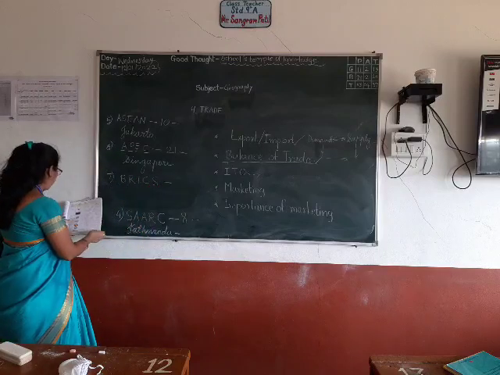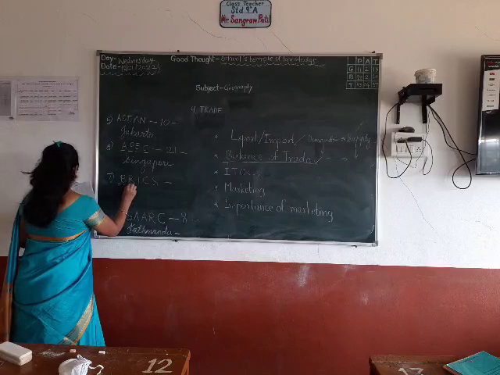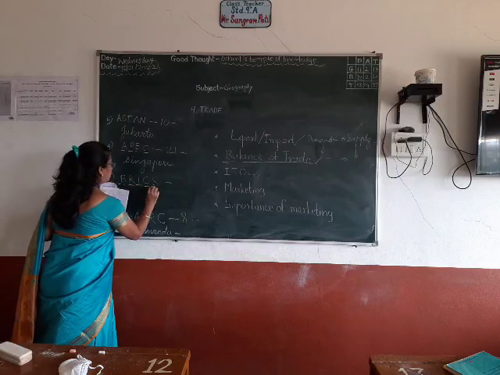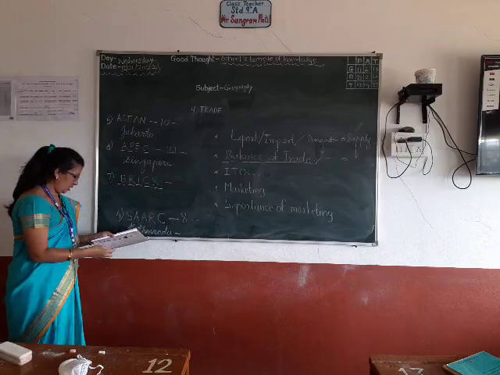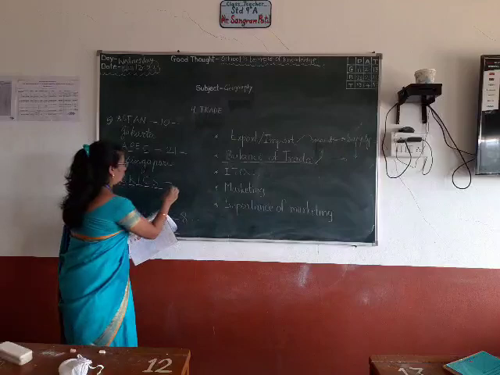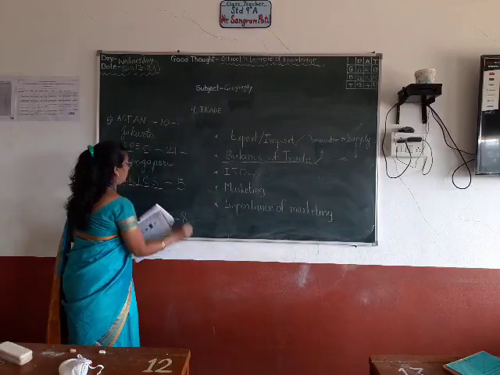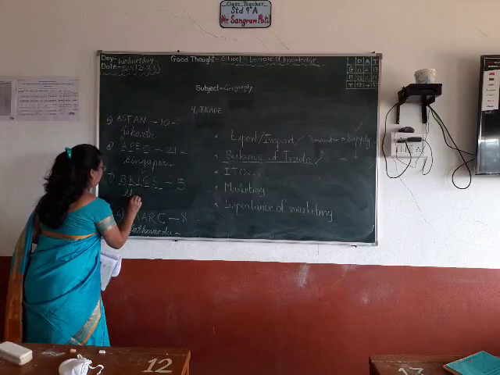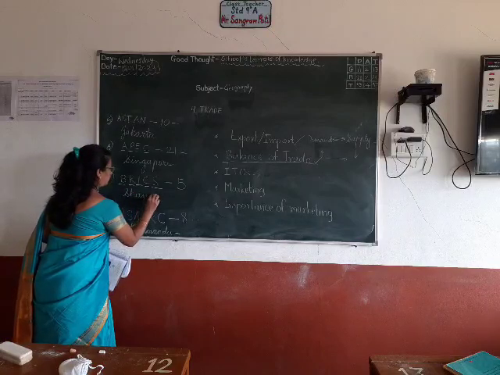What is the full form? Brazil, Russia, India, China and South Africa. These are the 5 countries involved in BRICS. How many members? Obviously 5. Where are the headquarters? Shanghai, China.